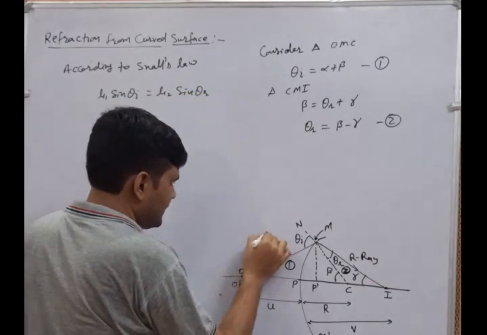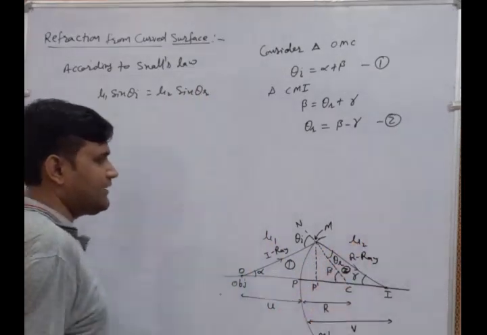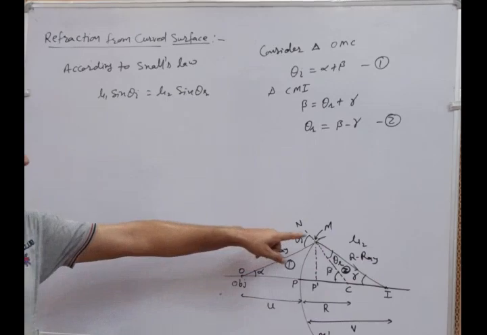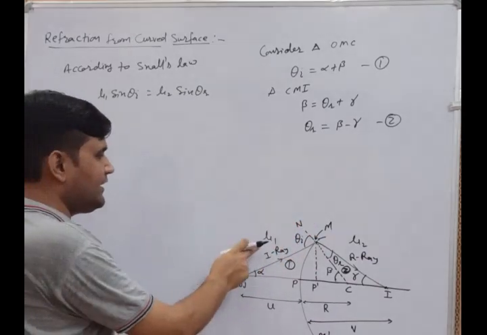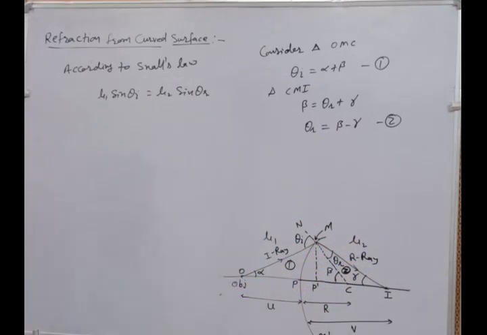Here mu1 is the refractive index of medium 1 and mu2 is the refractive index of medium 2. Here the media are air and glass. That's why for air it is equal to 1, and for glass it is equal to 1.5.